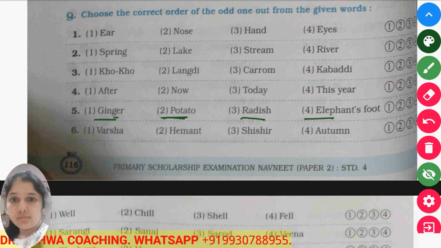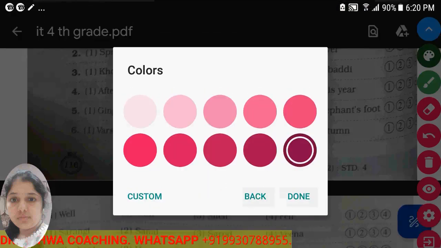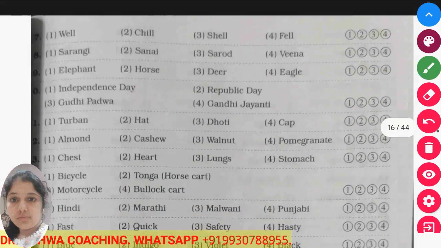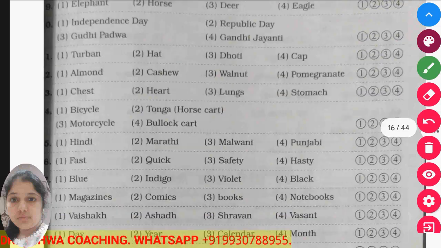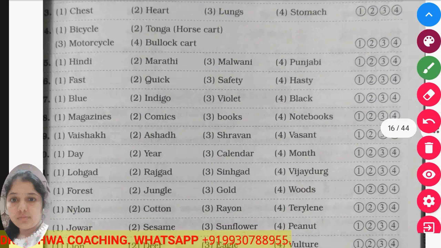If you look carefully, all others than radish belong to the stem of the plant, but radish is a root, so radish is the odd one out here. Okay, so in this way you can try to solve the sums because they belong to some categories. I will just take one sum in the middle and then we'll go to the next topic.